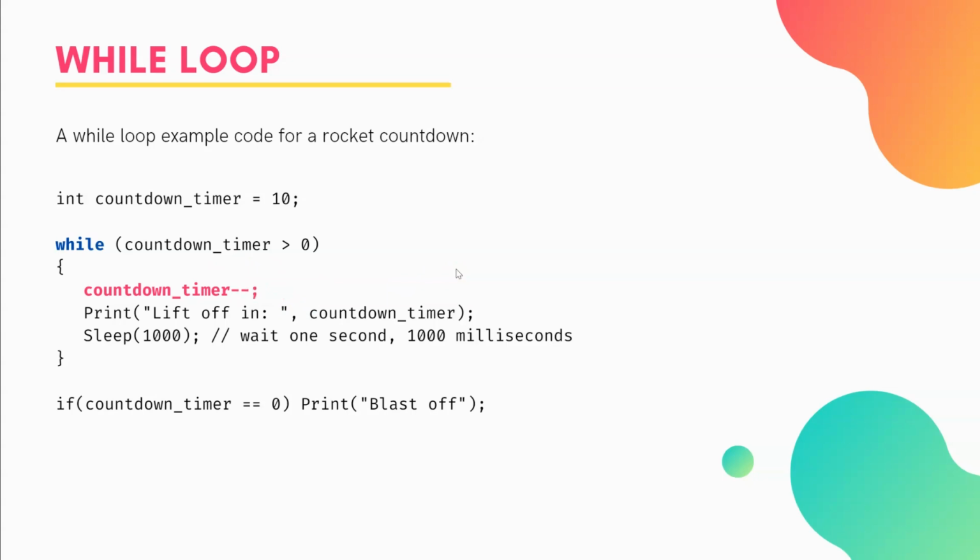You can also use another type of operator, which is common in many programming languages, and we just use a double minus after the value, and that is going to reduce the countdown timer by 1. We can't change the number in this case, but it's a really useful shorthand to say, I want to take that countdown timer, I want to take 1 off it, and then we'll go through there and have the exact same effect.